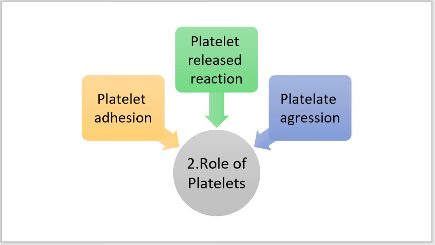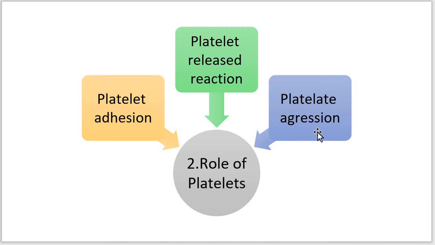Now the third event or step is platelet aggregation. Here in the second step, the primary aggregation of the platelets takes place. The activation of the platelet takes place by releasing granules. These granules are of two types, alpha and dense granules. They have different cofactors which trigger the further process, and the next step is platelet aggregation.